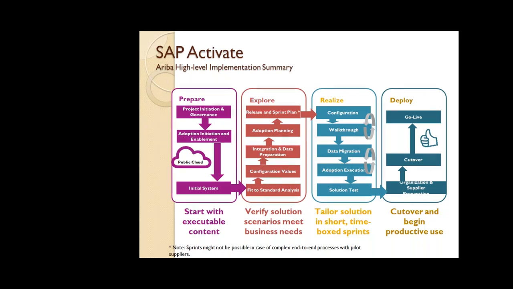First we have to do the testing, and if the process looks good, then we have to conduct a workshop and walk through the process. For example, let's say the customer has requested to implement buying and invoicing, and we have done our configuration. Now we can conduct a workshop with the customer and walk through the process, showing how the process looks in the system.